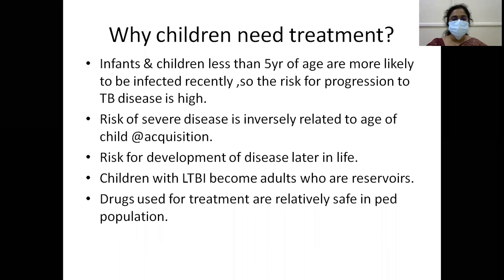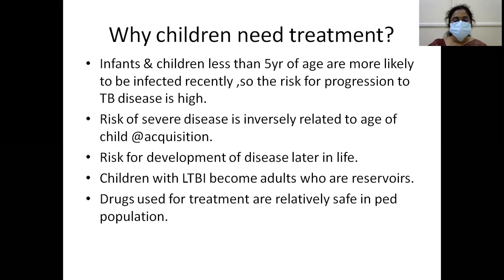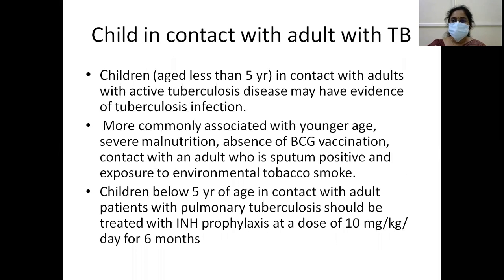Why do children need treatment? Infants and children less than 5 years of age are more prone to be infected, so the risk for progression to disease is very high. Risk of severe disease is inversely related to the age of the child at acquisition. There is also risk for development of disease later in life. Children with LTBI become adults who are reservoirs. Drugs used in the pediatric population are relatively safe. That is why children need to be treated: they turn out to be reservoirs, or there is a chance of developing disease later in life, and the severity of the disease is inversely related to age. So any child in contact with an adult with active TB needs INH prophylaxis.